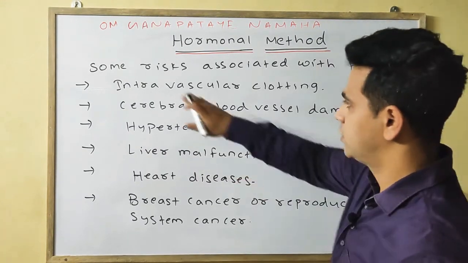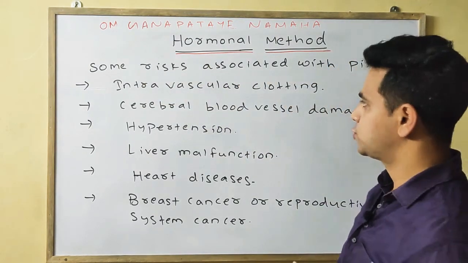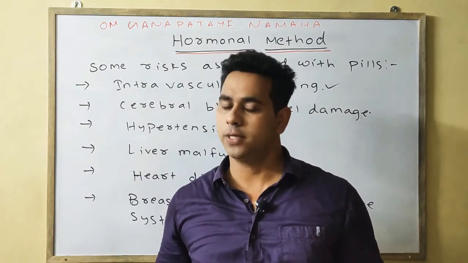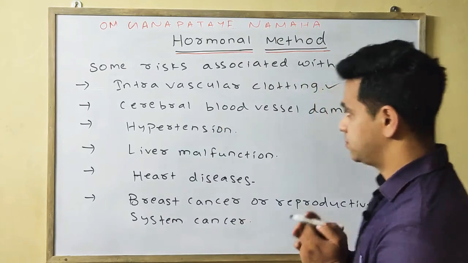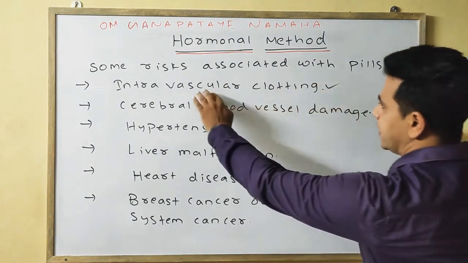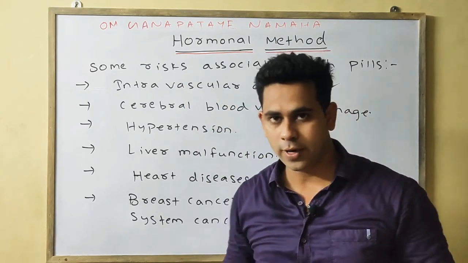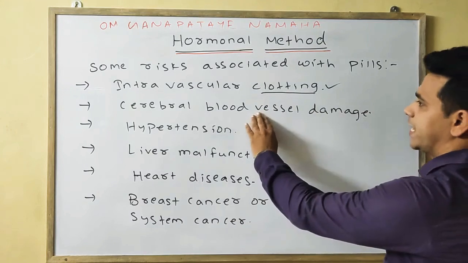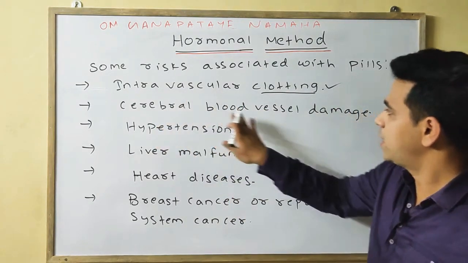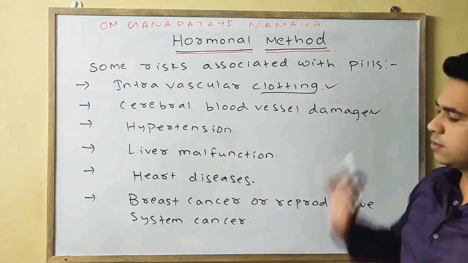Now we'll discuss some risks that are associated with the pills. Okay, first point is your intravascular clotting. Intra means within, vascular means blood vessels. Obviously some risks are also present while you're taking the pills, that inside the blood vessels your clotting may also occur. Okay, some blood vessels which carry blood to the brain may also be damaged, causing cerebral blood vessels damage, which is the second risk associated with the pills.